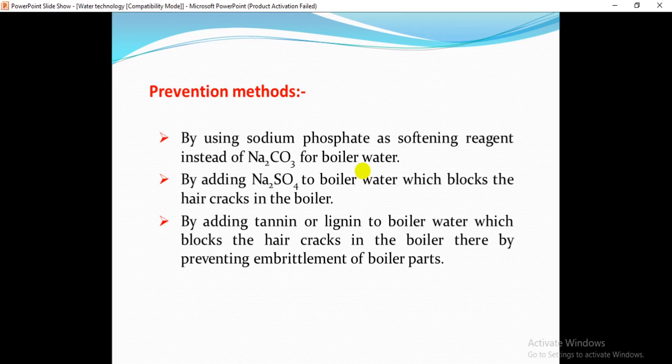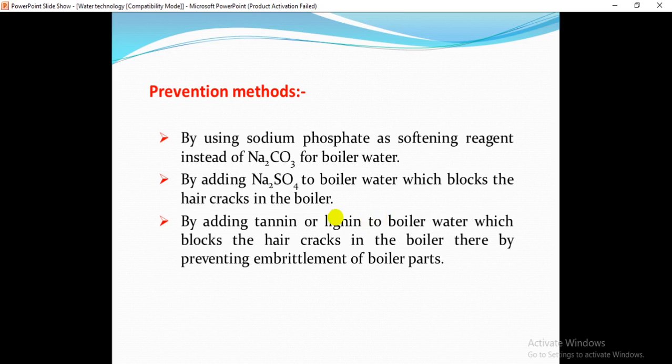Then we can prevent the formation of sodium hydroxide in the boiler feed water, so that we can prevent caustic embrittlement. And by adding Na2SO4, sodium sulfate, to the boiler water, which blocks the hair cracks in the boiler, we can prevent caustic embrittlement.